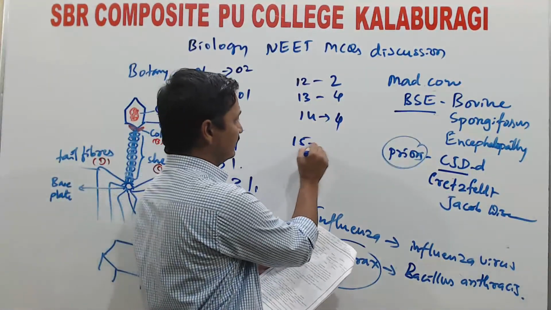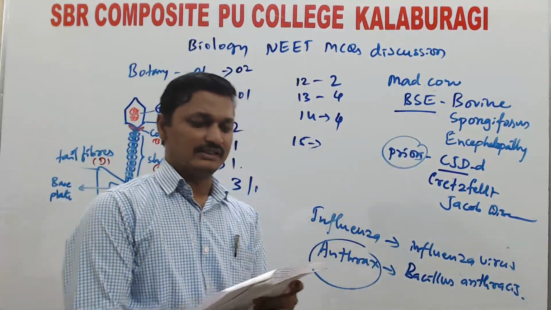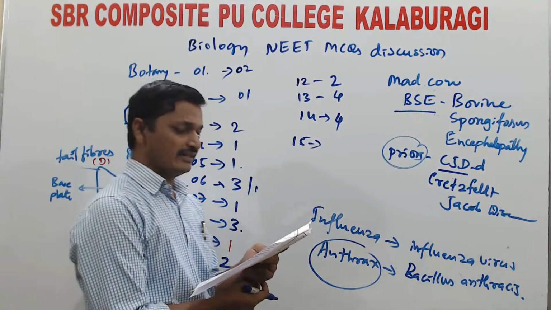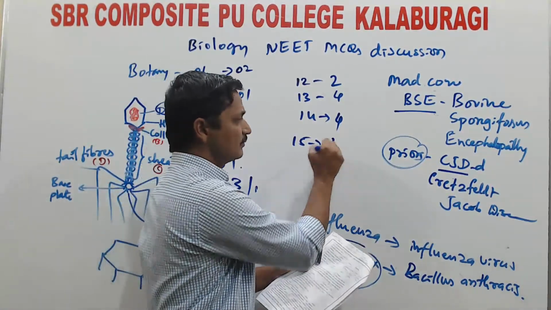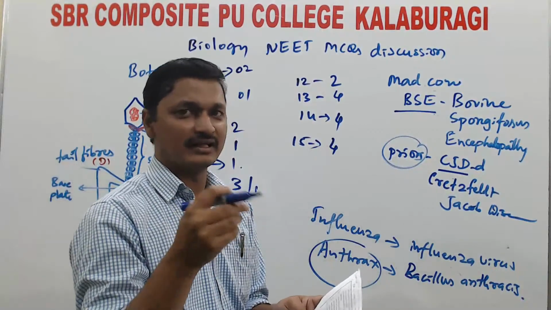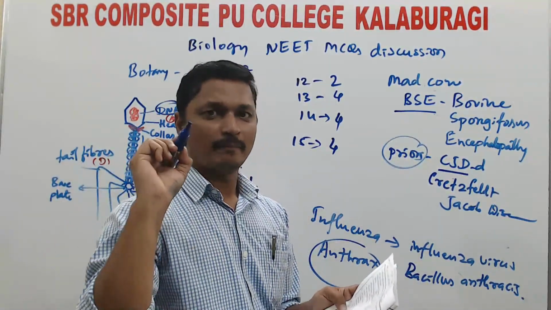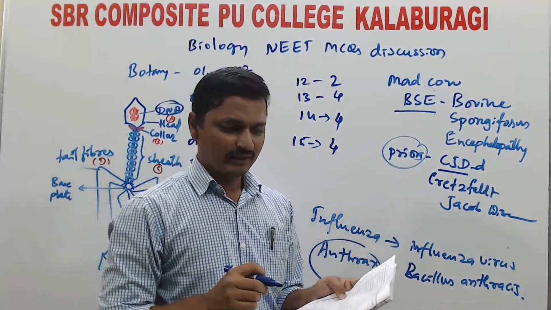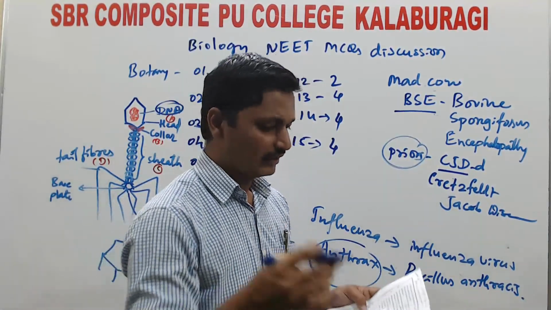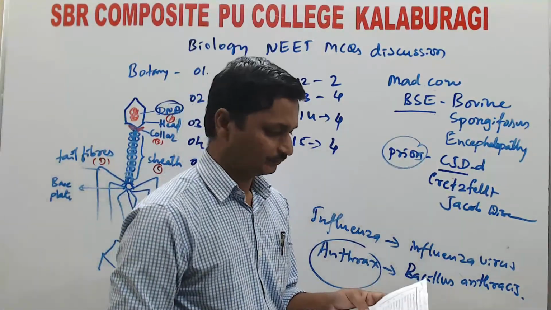Question number 15, again asking about the simple term virus. What is the meaning of virus? Virus is nothing but venom or poisonous fluid. The meaning of virus is from a Greek term, meaning poisonous fluid or venom. Cellular pathogens and parasites do not belong to viruses. And this term was coined by Pasteur.